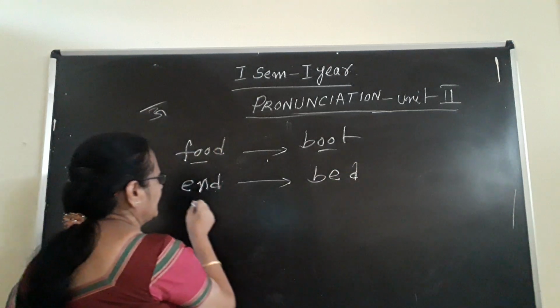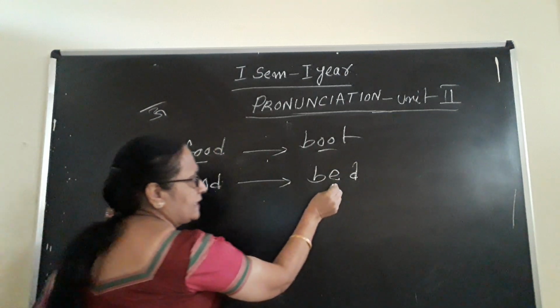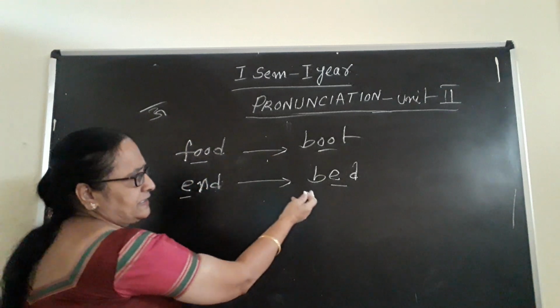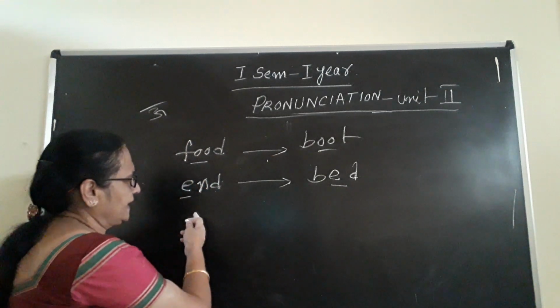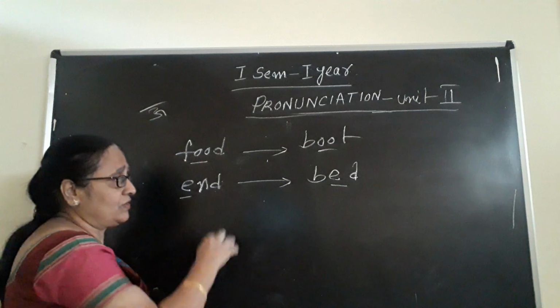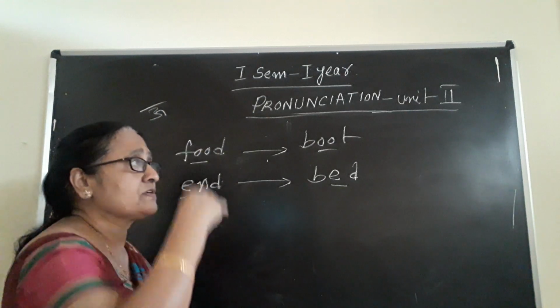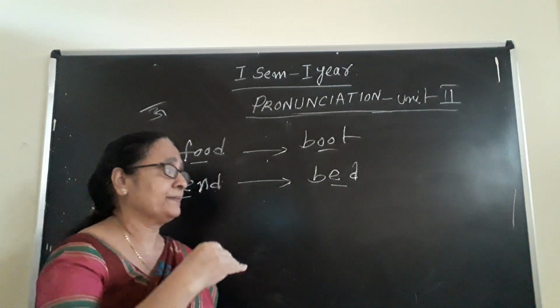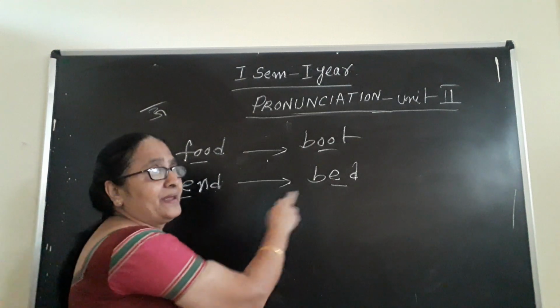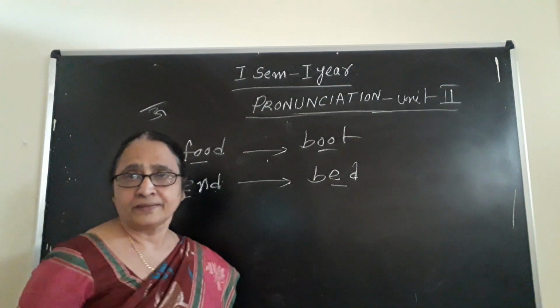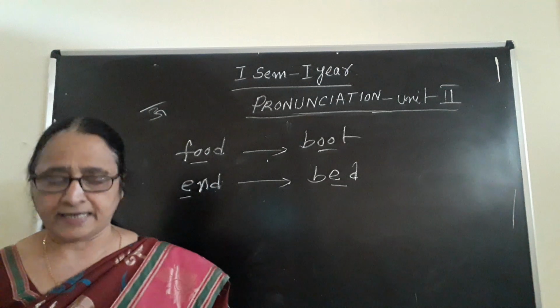Here A sound is coming, here also A sound. It is not bid or end, it is end. A sound is coming, raise your voice like that. It is going up, A, like that, bay. A, bay. You have to pronounce it like that.